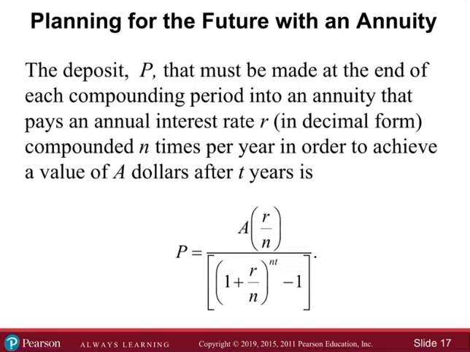Oh, okay. So this one, yeah, there's more I want to talk about on that, but I'm going to get back on task. So, planning for the future with an annuity. What this is, we're taking our annuity formula that we had on the previous slide. Now I want to derive this. That's another reason I keep pausing, because if they're using compound interest and we're applying an annuity at the end of each compounding period, I'm still trying to account for that -1. I think if I actually attempt to derive it, I can get it, but I don't want to do it now because I don't want to eat up our time, because it's precious.